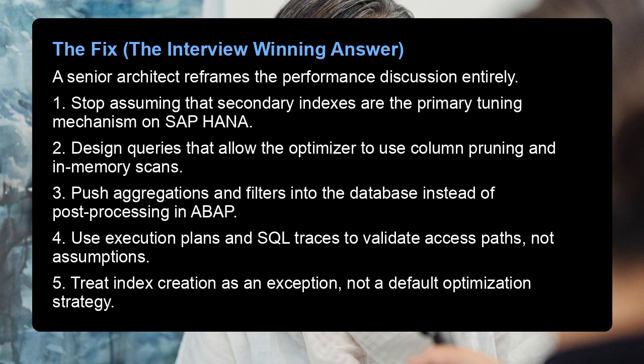1. Stop assuming that secondary indexes are the primary tuning mechanism on SAP HANA. 2. Design queries that allow the optimizer to use column pruning and in-memory scans. 3. Push aggregations and filters into the database instead of post-processing in ABAP. 4. Use execution plans and SQL traces to validate access paths, not assumptions. 5. Treat index creation as an exception, not a default optimization strategy.